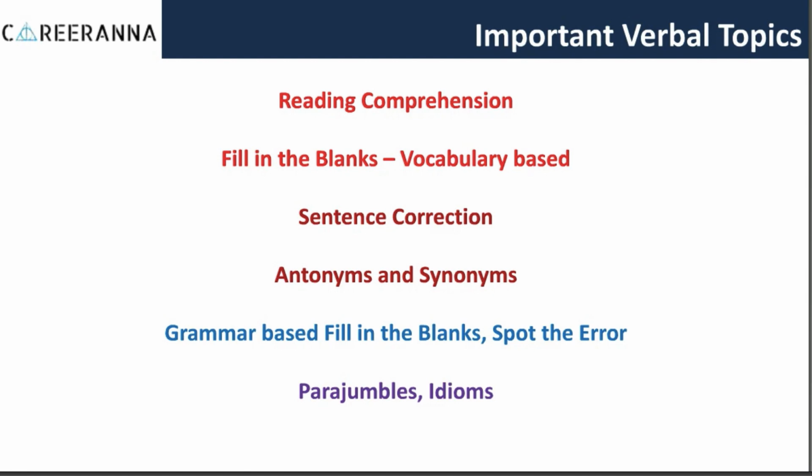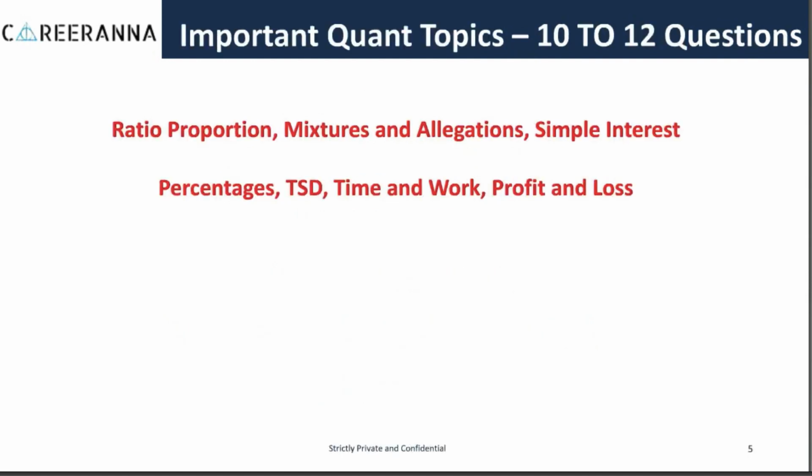These topics form the spread of the verbal section in the TISSNET exam, and as you can see, reading comprehension and vocabulary based fill in the blanks remain the most important topics. And if I put antonyms and synonyms also in the vocabulary category, then you will see that RC and vocabulary is the most important part of the verbal section when it comes to TISSNET.